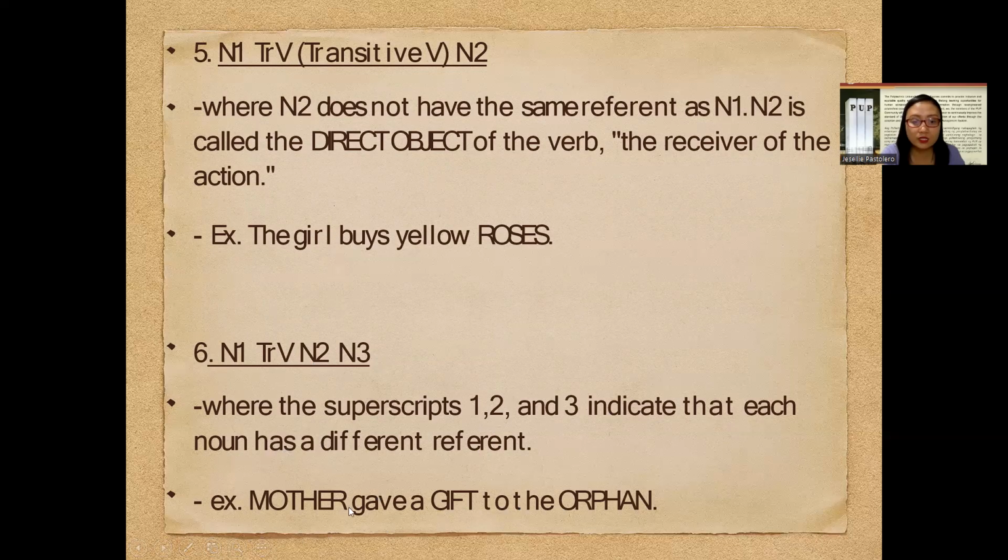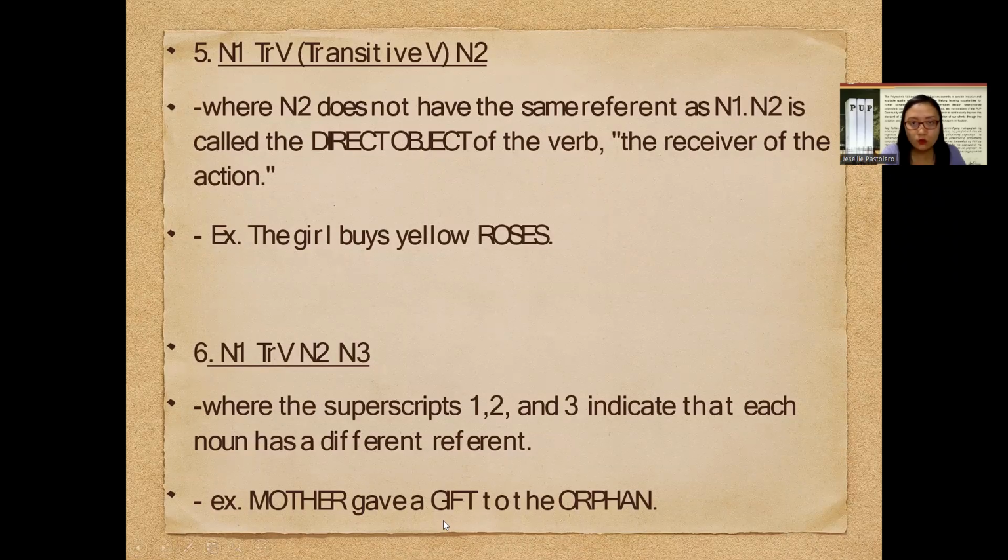Mother is our N1, gave is our transitive verb, gift functions as our second noun, and orphan is our N3. So we have a sentence pattern, subject, transitive verb. What about a gift? Would it function as a DO or IO? Let's check. What did mother give to the orphan? Mother gave a gift. So it answers the question what. So this is the direct object.